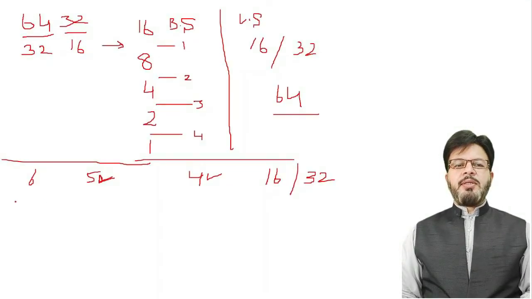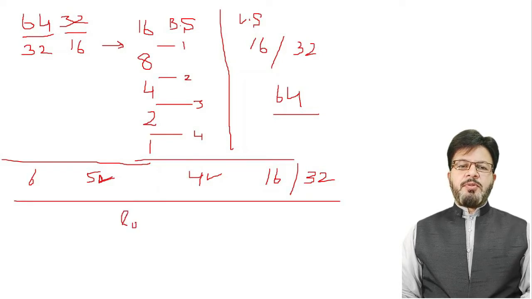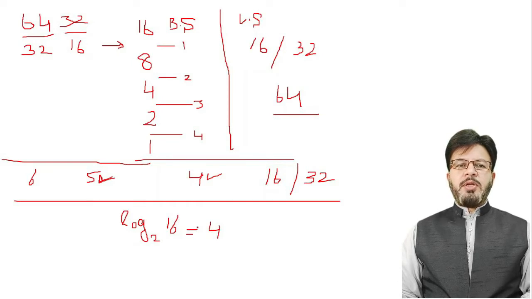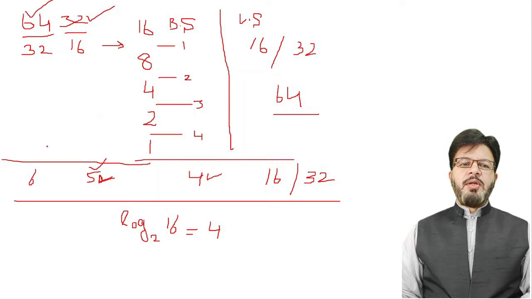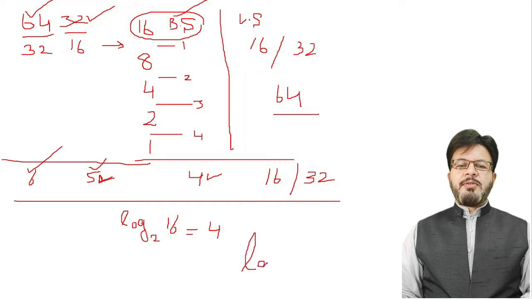And here is another interesting factor. The log of 16, if you take the base 2, is actually 4, because 2 raised to power 4 is equal to 16. So log of 16 to the base 2 is equal to 4, and log of 32 to the base 2 is equal to 5, and log of 64 to the base 2 is 6 basically. So in case of binary search, you have log of n comparisons basically.